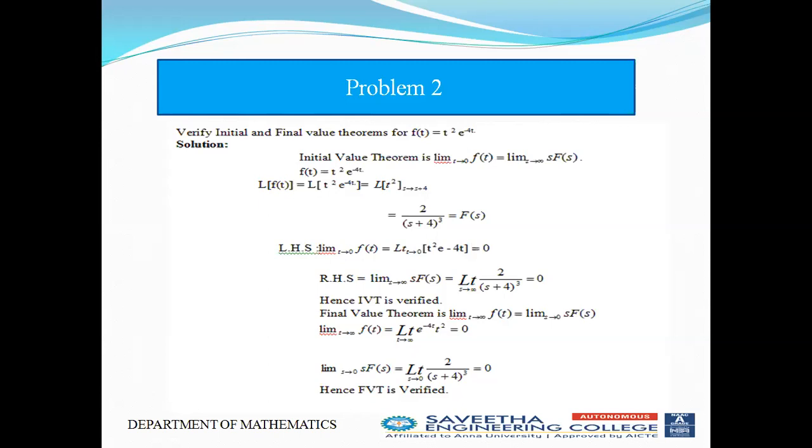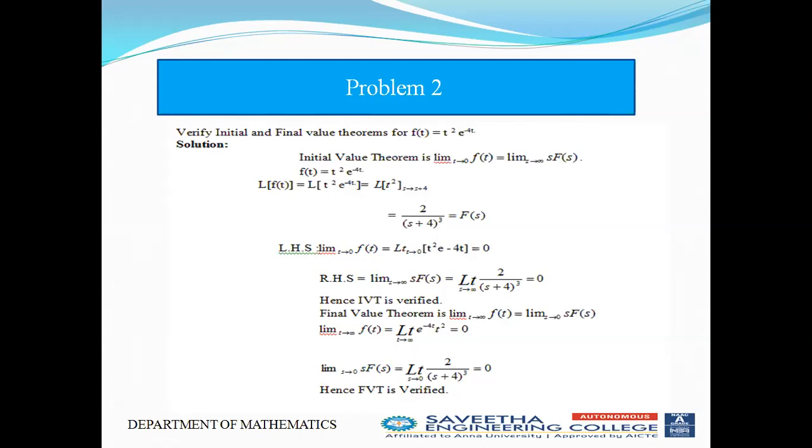Now, the LHS of the initial value theorem: limit t tends to 0 of f(t). If I put t tends to 0 in f(t), I will get 0. And in the RHS term, if I put s tends to infinity in s times F(s), that is 2s divided by (s plus 4) the whole cube, then I will get 0.